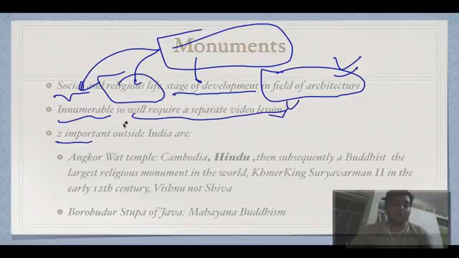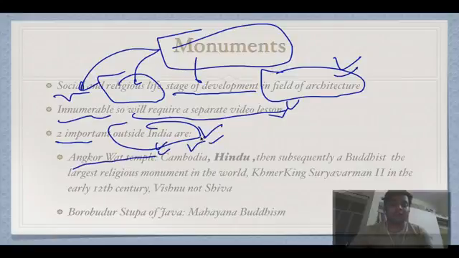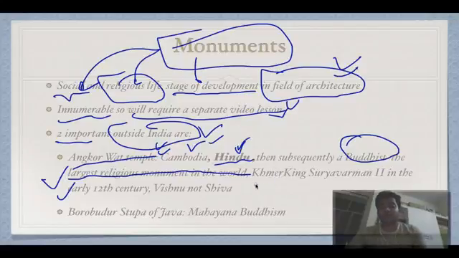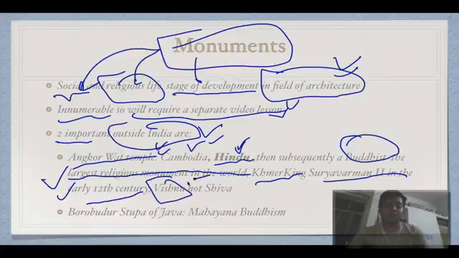The two important monuments outside India are, first is Angkor Wat Temple. It is in Cambodia and it was earlier a Hindu temple, then subsequently converted to a Buddhist temple. It is the single largest religious monument in the world, expanding huge areas. Then it was made by Khmer king Suryavarman II in the early 12th century and it is dedicated to Vishnu and not Shiva.